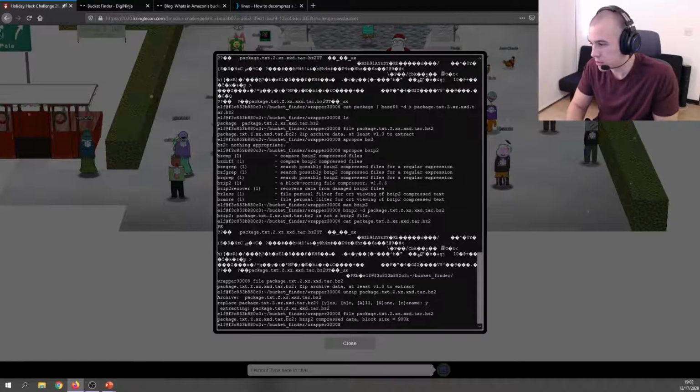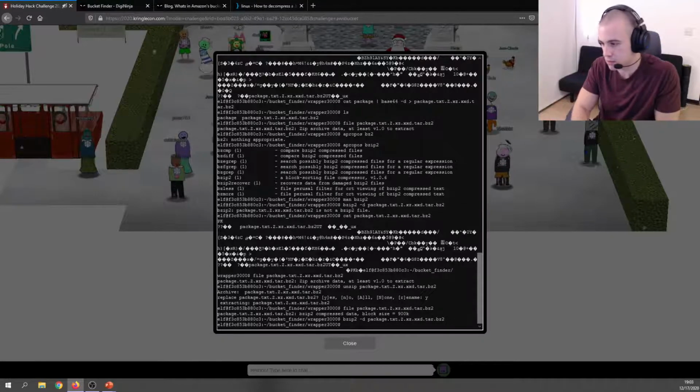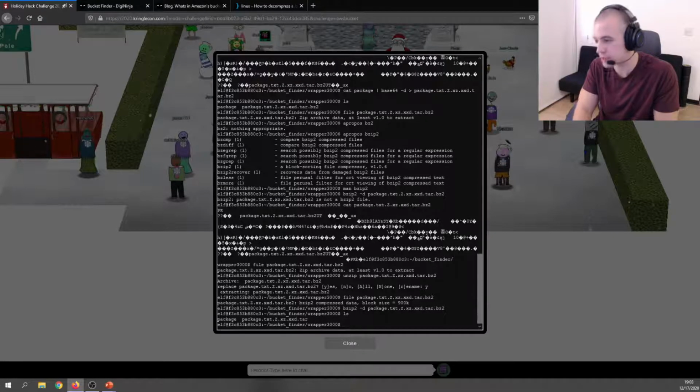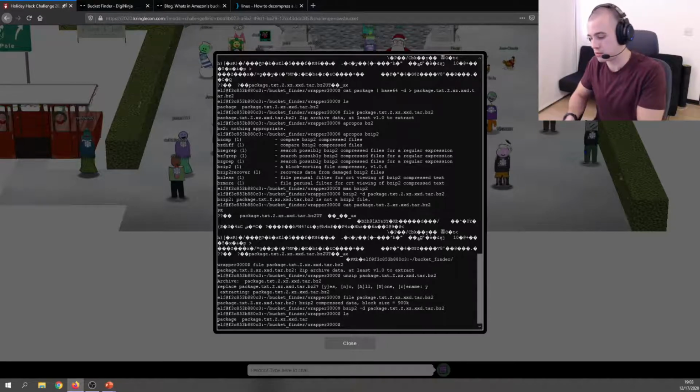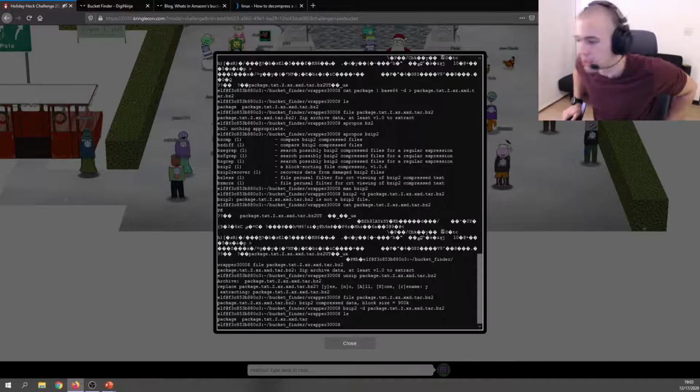So let's do bzip2 -d on the txt file. Let's do an ls here. Now we are slowly peeling back or unwrapping the different layers of this file.